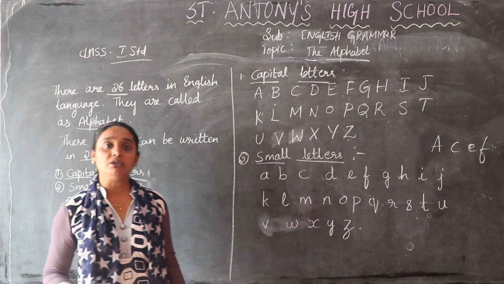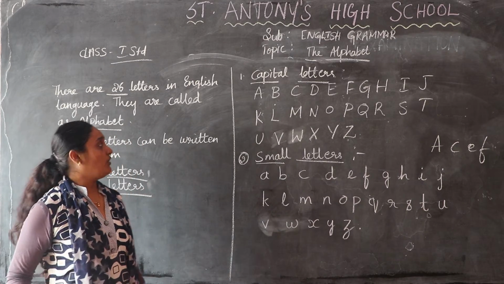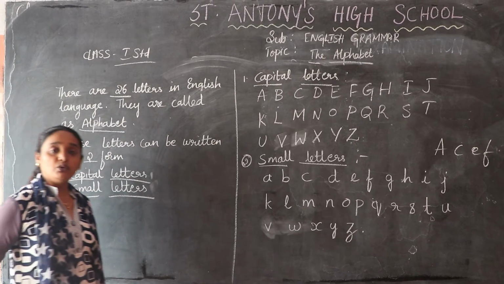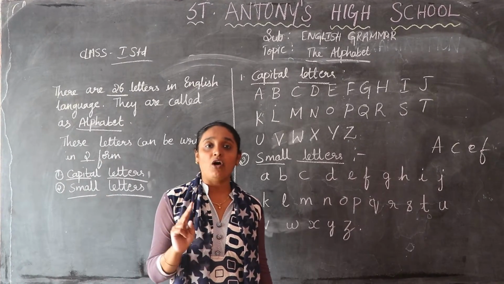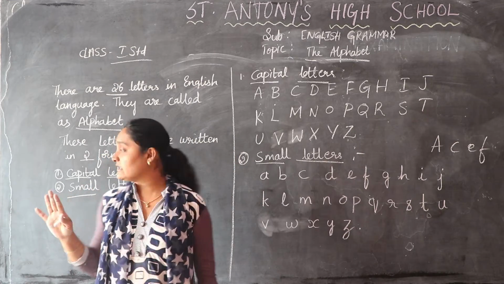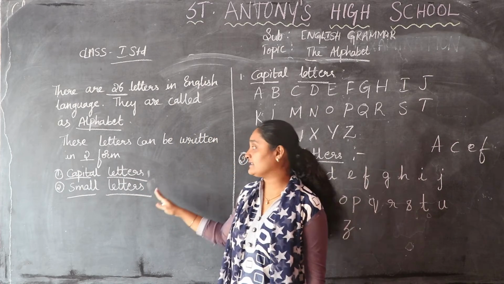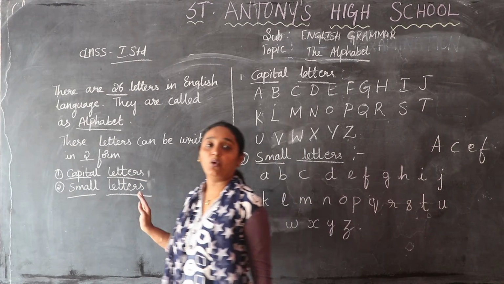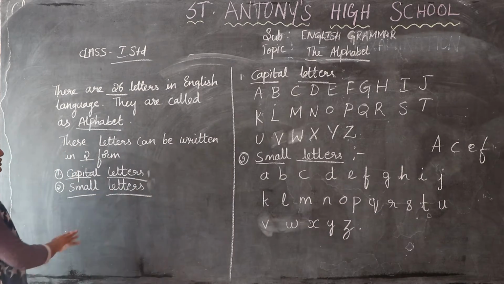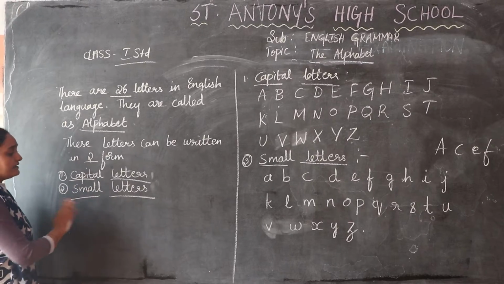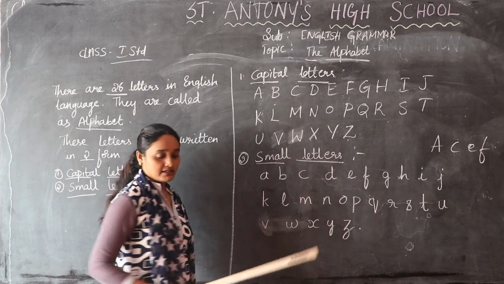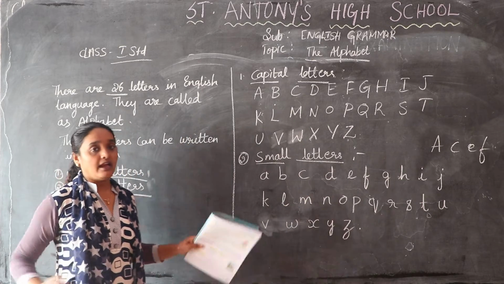Okay, children, are you able to understand here? I told you there are 26 letters in the English language. There are two forms: capital letters and small letters. They are also known as upper case and lower case. Because you are in first standard, you should just know that this is a capital letter and this is a small letter. I hope so, children. Till here I have completed for you.